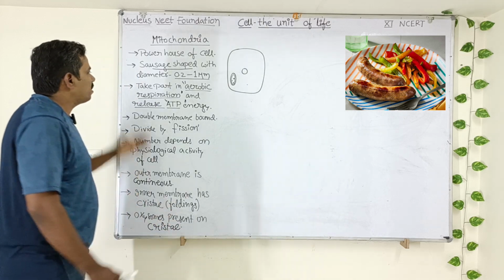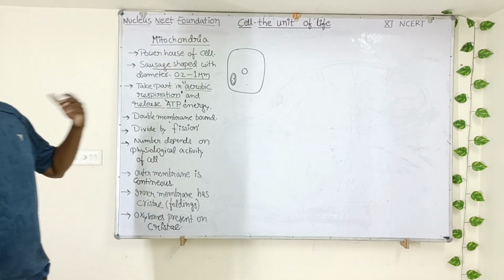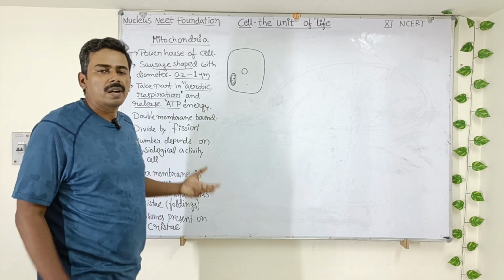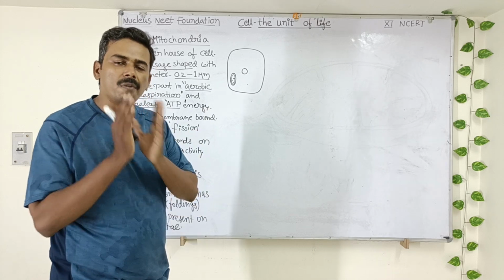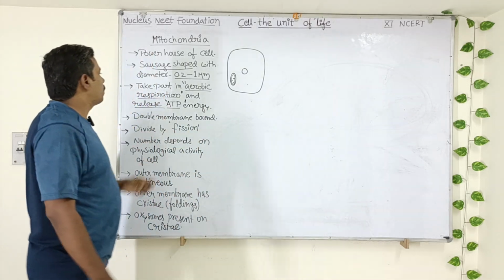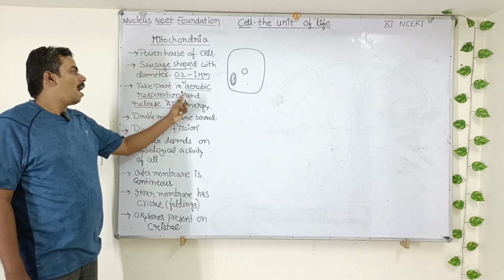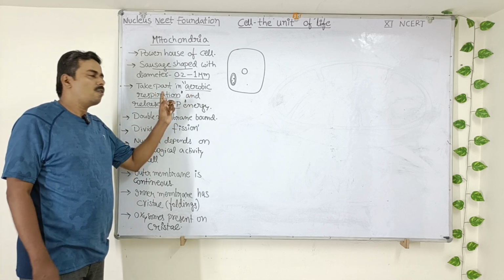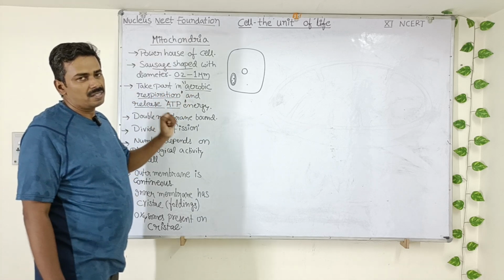Now what is the function? As we discussed, it provides energy to the cell. But how will a mitochondria provide energy to the cell? Simple. It will take part in aerobic respiration. What is aerobic respiration?